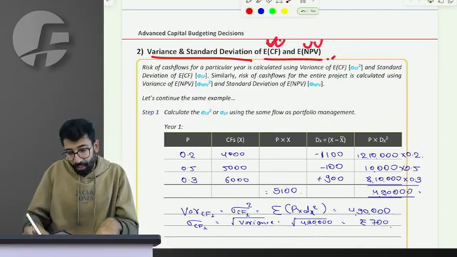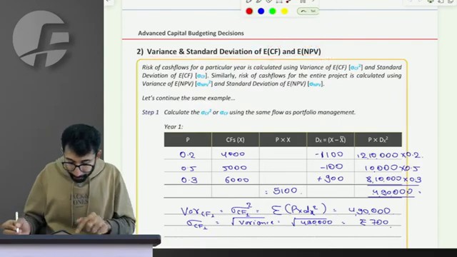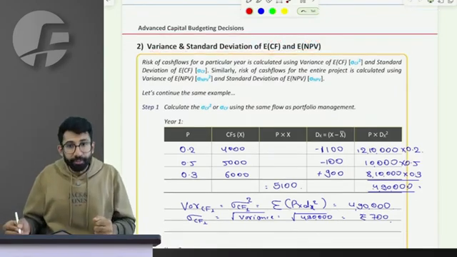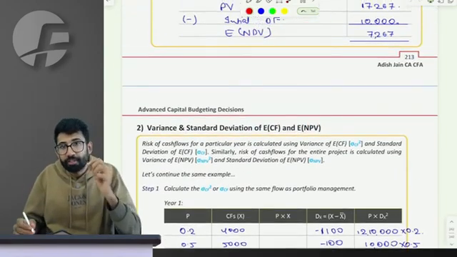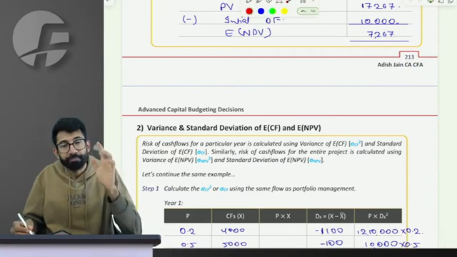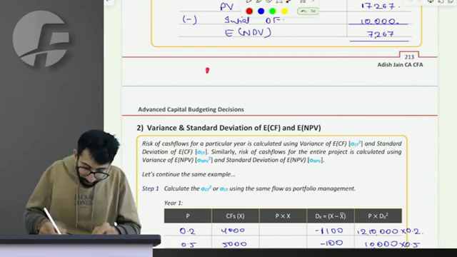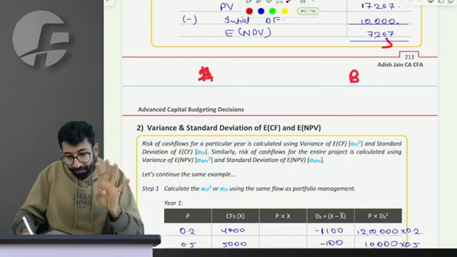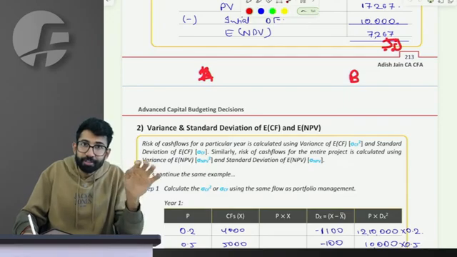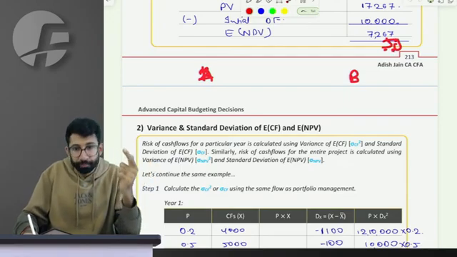Yes, boss? So let's calculate. Sir, I will have the cash flow. Let's feel the risk first, let me tell you that intuitively. People in the class, I'm asking you a question. Please answer it. There are two projects, Project A and Project B. Life is 5 years. For the 5 years, they will have the same cash flow.